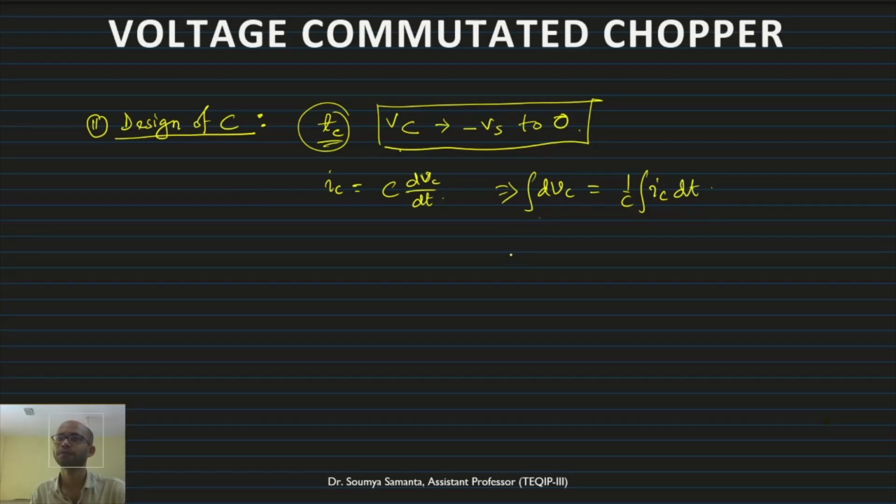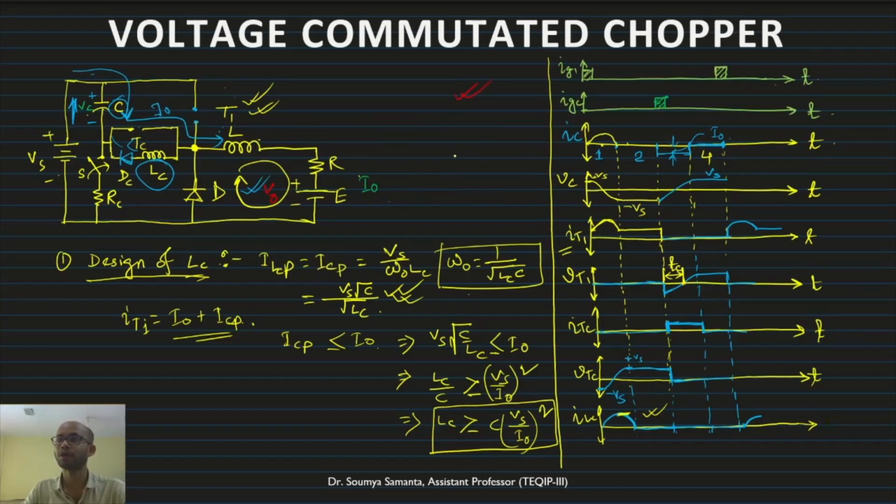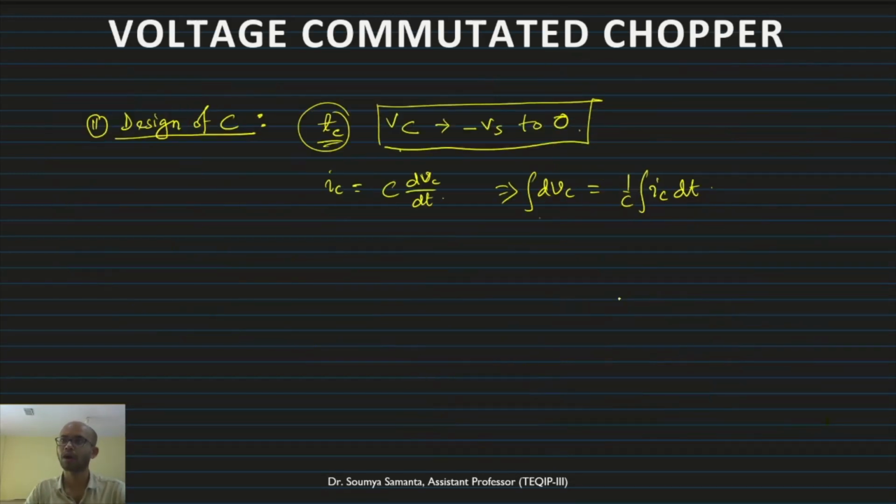Integrate both sides. And during this time, what is the IC value? IC is I0. I0 is the IC value.